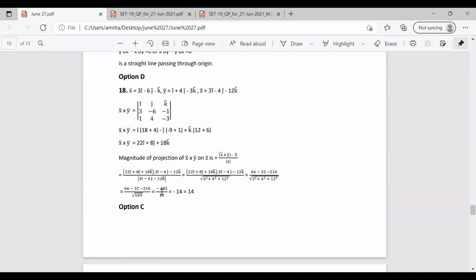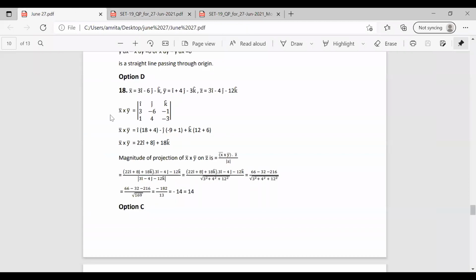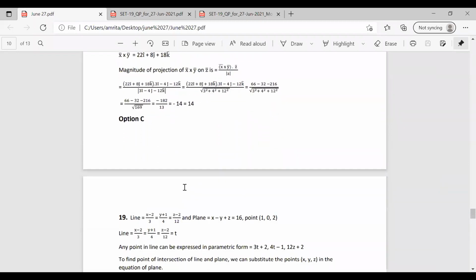we have minus 14. We can't take the value as negative, so we take the value as positive, that is 14 is the answer. The magnitude of projection of x cross y on z, the magnitude, becomes a positive value. So we find the value of x cross y, then the magnitude of projection can be found by multiplying it with z by mod z. So we have the value as 14, that is option C.